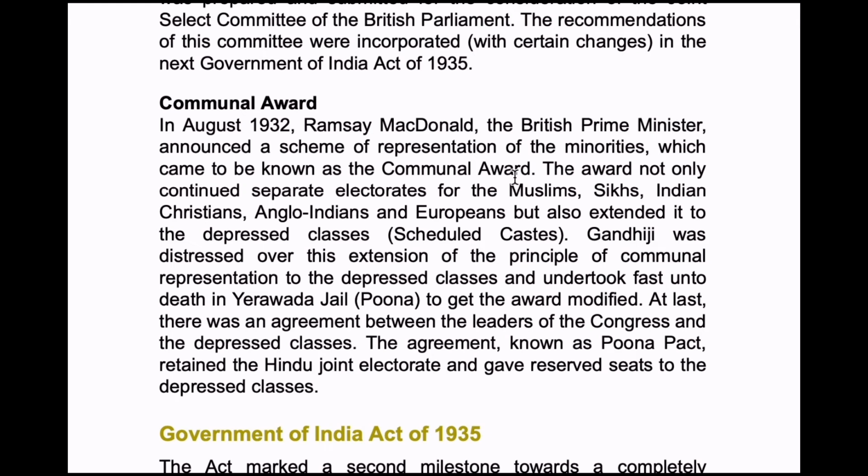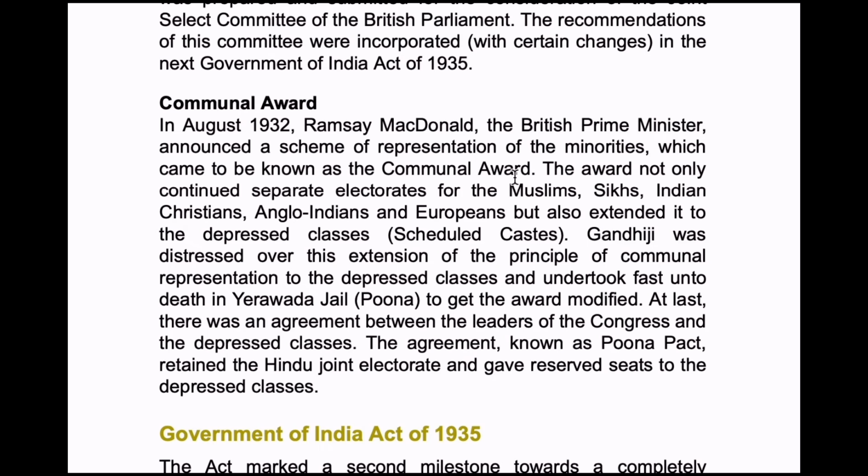So the award not only continued separate electorates for Muslims, Sikhs, Indian Christians, Anglo-Indians and Europeans, but also extended it to the depressed classes, that is scheduled castes. Gandhiji was distressed over this extension of the principle of communal representation to the depressed classes and undertook a fast unto death in Yerawada Jail, Pune, to get the award modified.